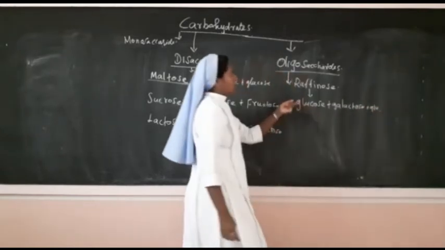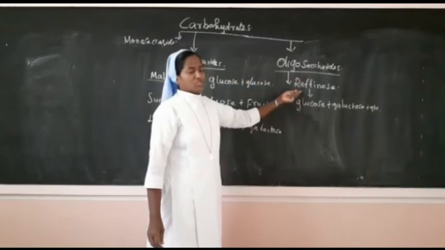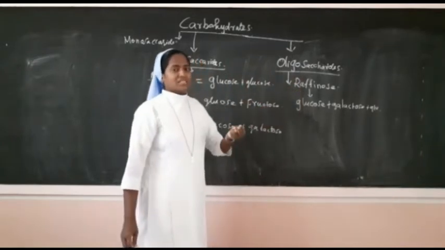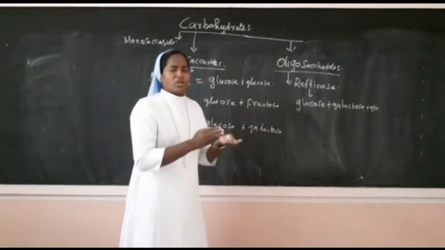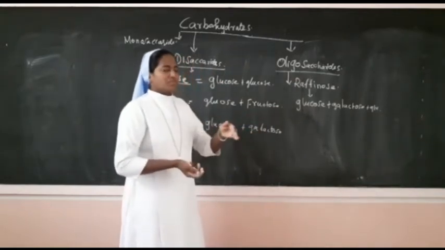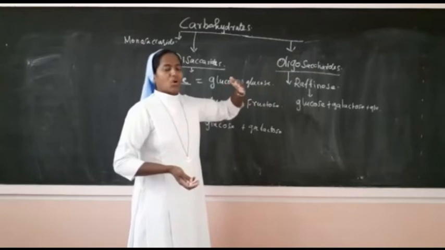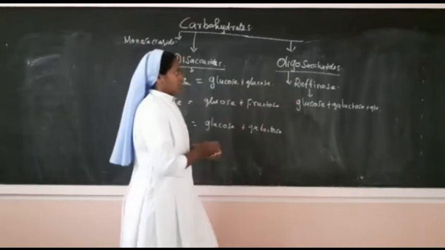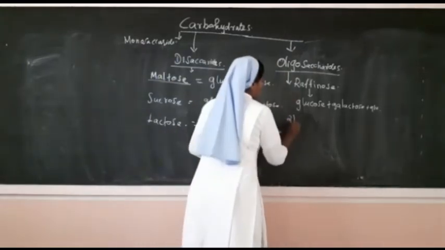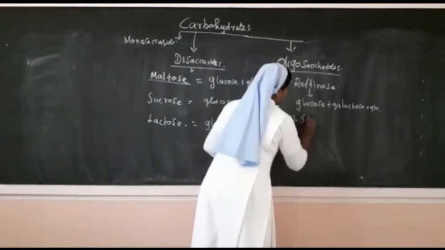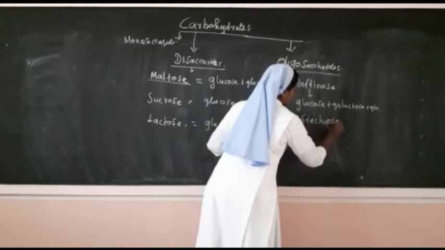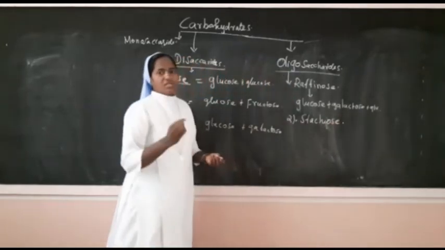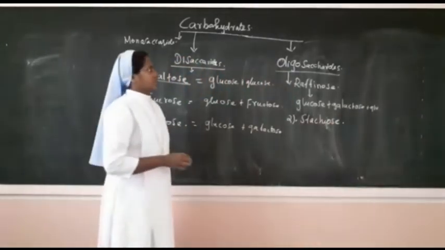So these 3 molecules form raffinose, and we call it a trisaccharide. Together with these 3, if it adds one more molecule, 4 or 5, it forms an oligosaccharide. Then the second example is stachyose. Then the last classification is polysaccharides.